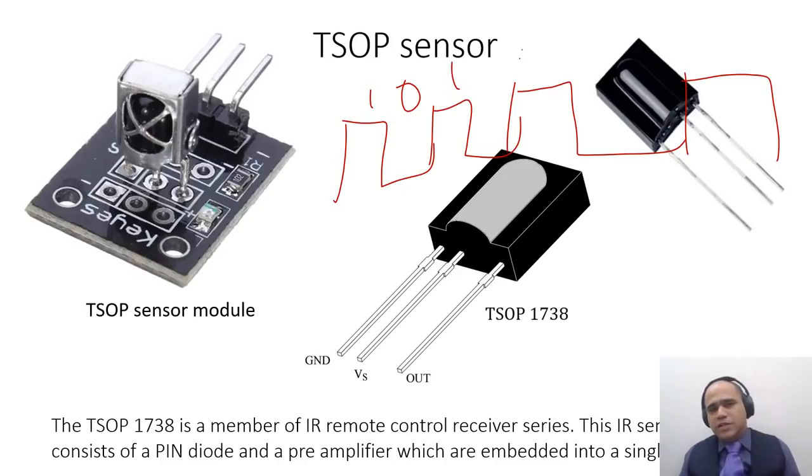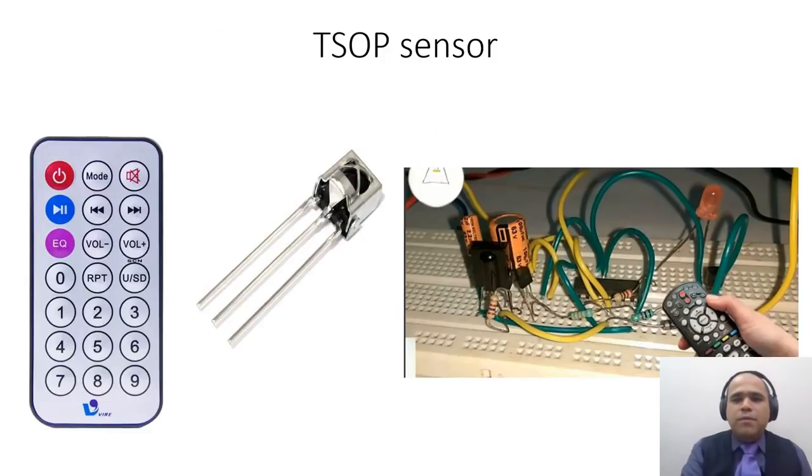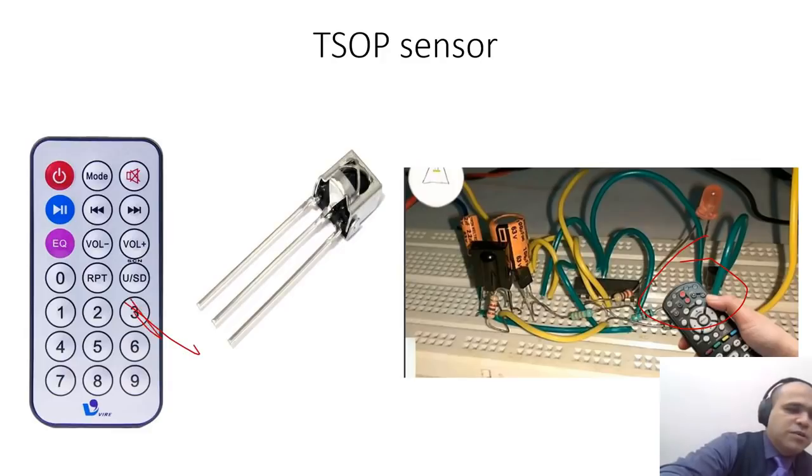So this is the extra information that you get with the TSOP sensor. The typical application of the TSOP sensor is with the remote receivers inside a TV, and they can determine which button is pressed, not like a typical photodiode which can only determine whether a button is pressed or not.